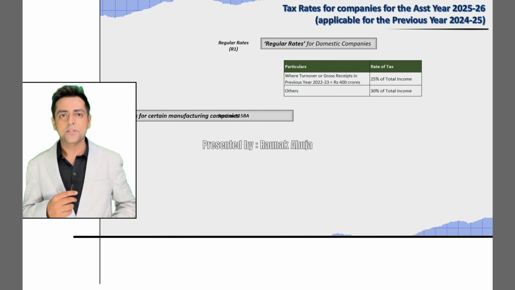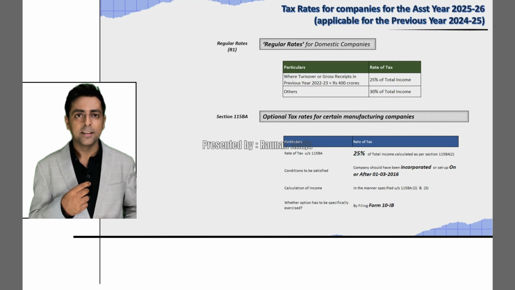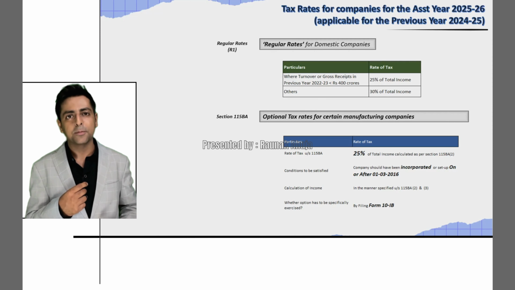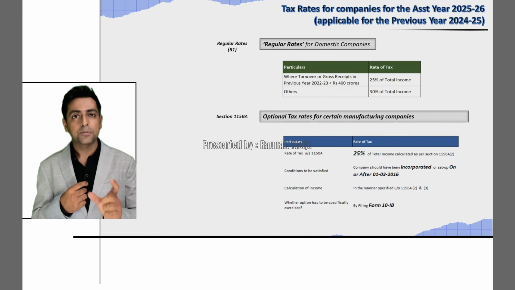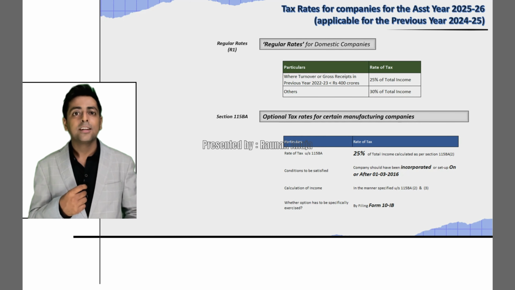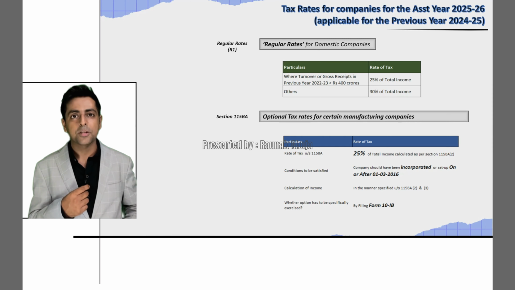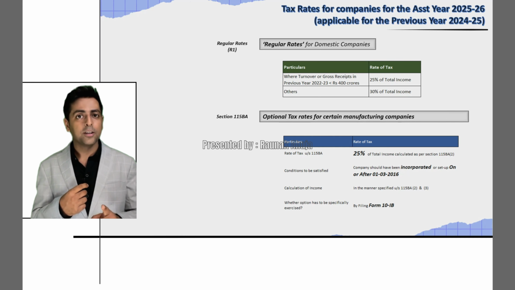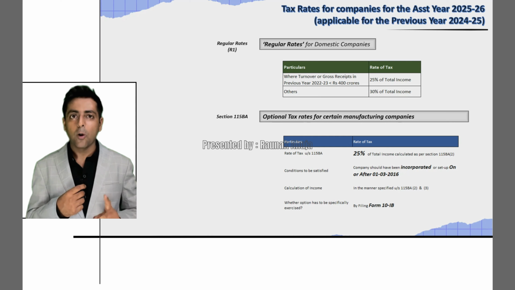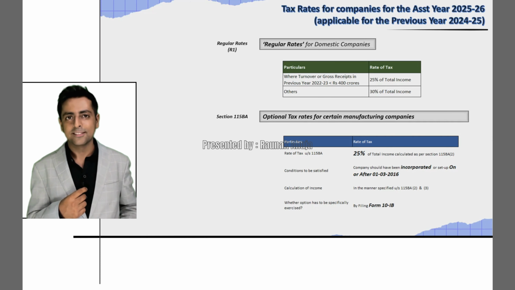Moving on to rates as per section 115BA. Section 115BA is an optional rate of tax that is applicable to certain manufacturing entities, only if they satisfy the conditions as provided under this section. The rate of tax here would be 25% of the total income calculated as per subsections 2 and subsection 3 of 115BA. However, the manufacturing company would be allowed to opt for this tax rate only if it has been incorporated or set up on or after 1st of March 2016.